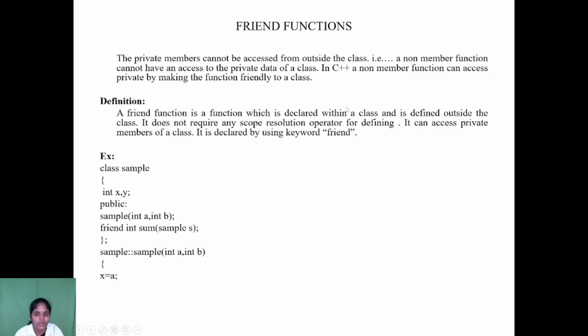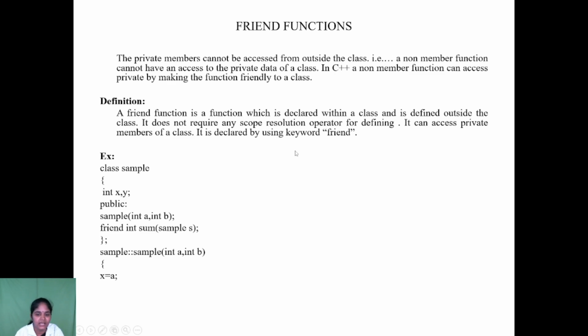The non-member function, that is the friend function, can access the private members of a class. For this we have to declare the function as a friend function.